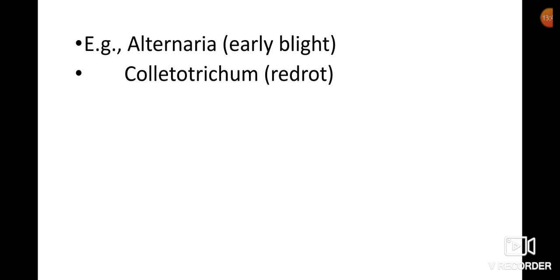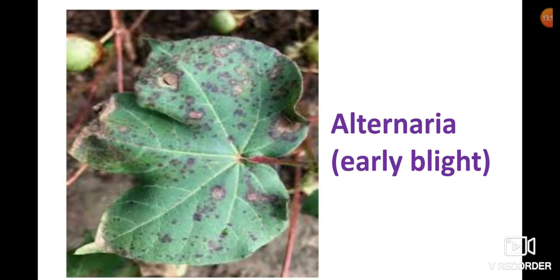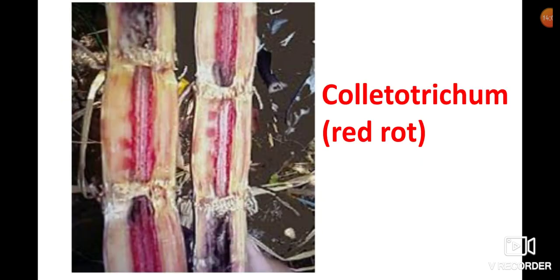Some examples of Deuteromycetes: Alternaria, which causes early blight disease. Colletotrichum, which causes red rot disease in sugarcane plants.